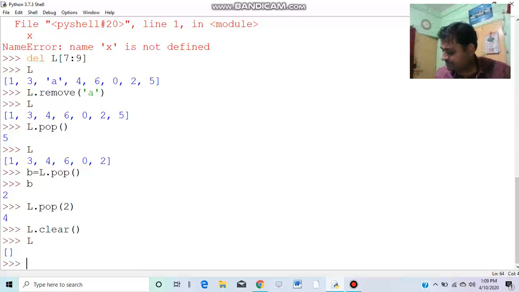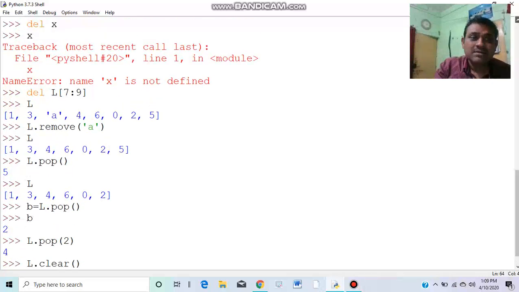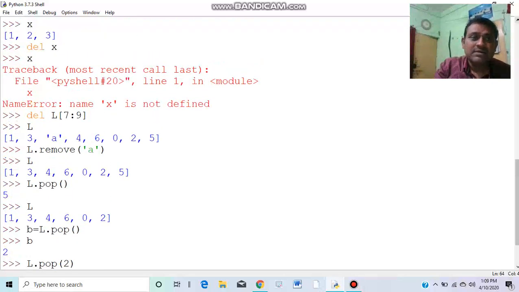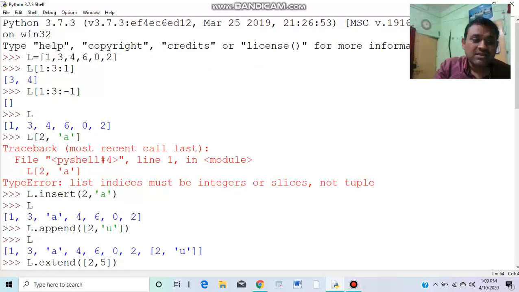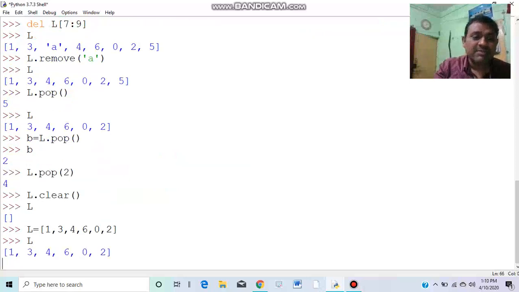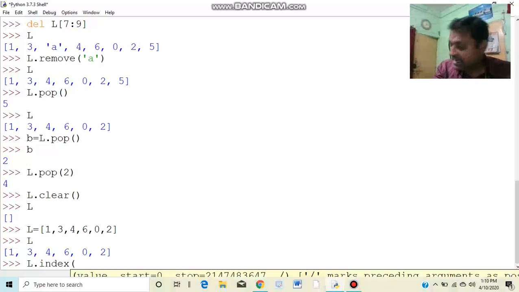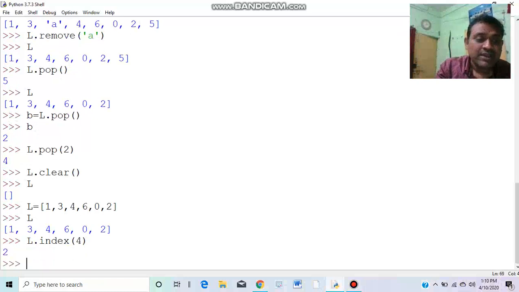One of them I'm going to discuss here. Suppose I define L again. Just a moment. Where is L? This is L here. Okay, L is back in memory. Suppose L dot index. L dot index, I am giving 4 here. So it is at index 2. So the index of the content is 2.